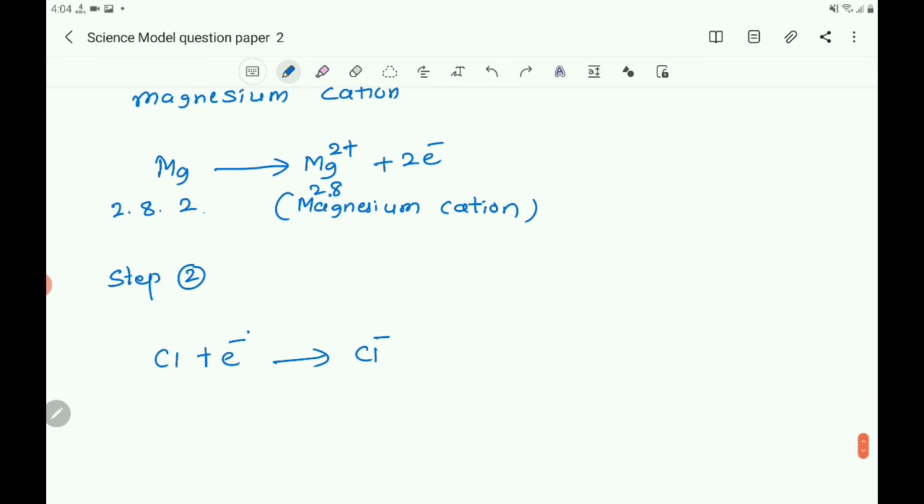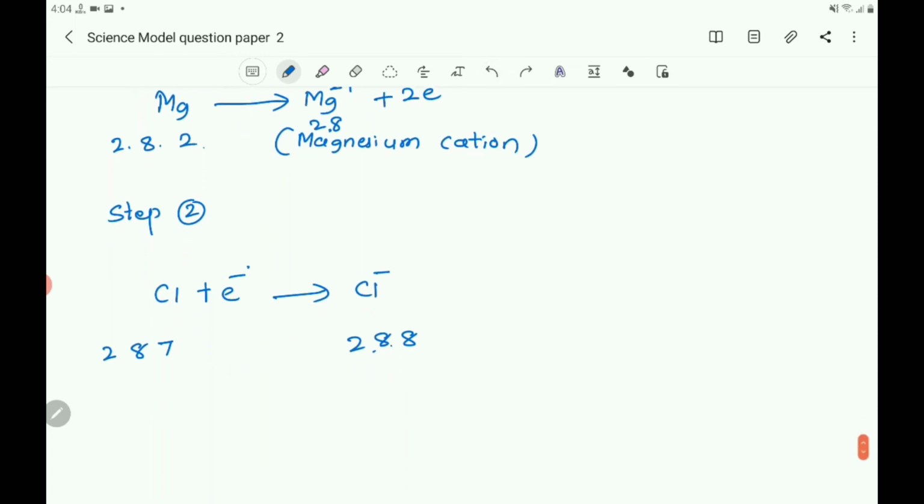Chlorine electronic configuration is 2, 8, 7, and it gains 1 electron and becomes Cl minus, 2, 8, 8.